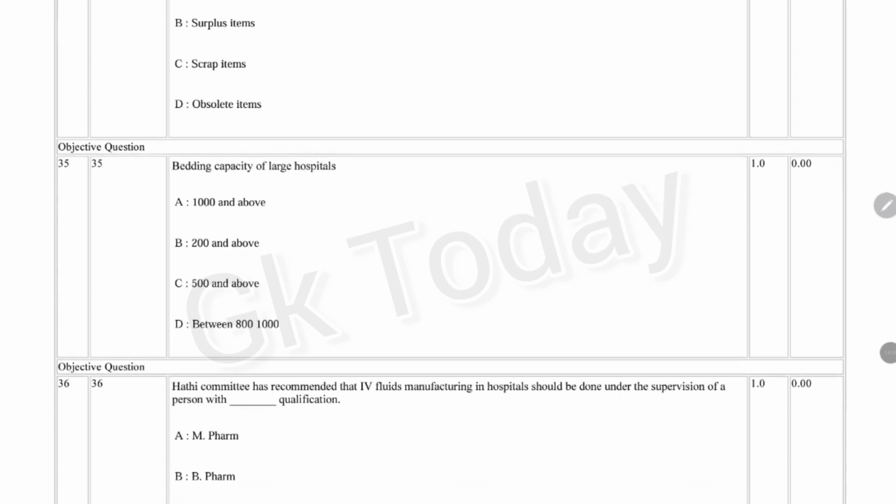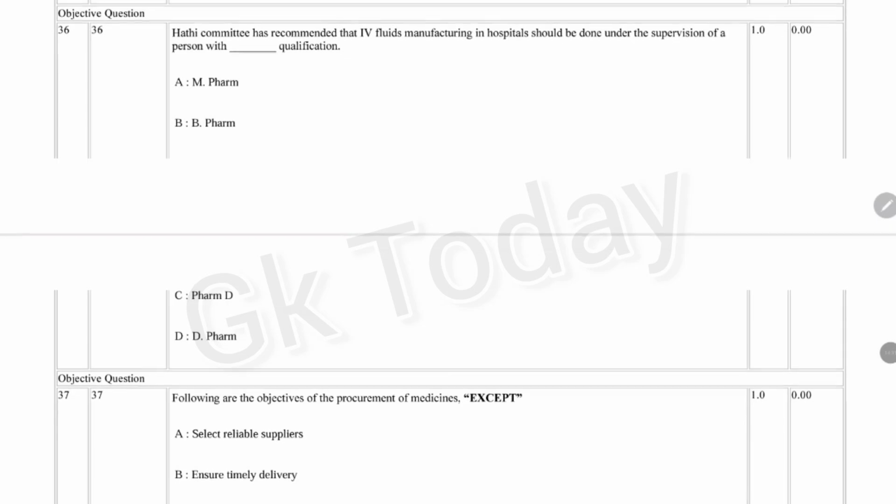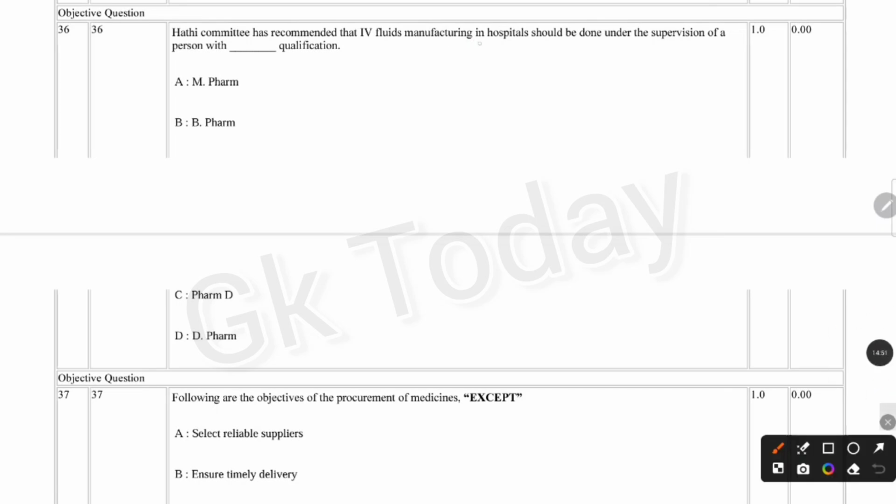Next question. Hathi Committee has recommended that IV fluids manufacturing in hospitals should be done under the supervision of person with dash qualification: M Pharm, B Pharm, Pharm D, D Pharm. Correct answer is: Hathi Committee has recommended that IV fluids manufacturing in hospital should be under the supervision of person with M Pharm qualification.